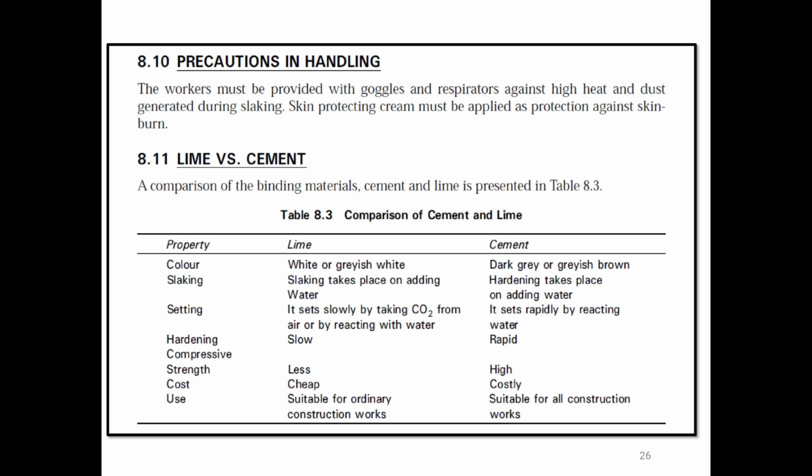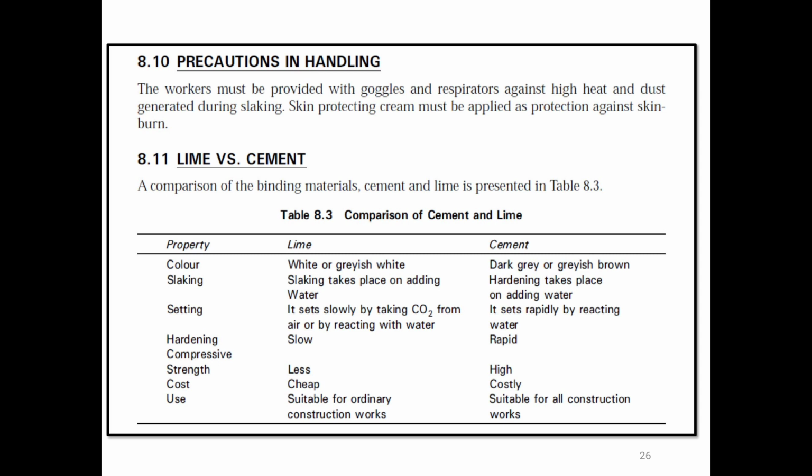Precautions in handling. Precautions should be taken in handling of lime. 1. The quicklime should not be allowed to come in contact with water before slaking. 2. While slaking, the quicklime gives immense heat and hence suitable measures should be taken to avoid chances of any fire hazards. 3.